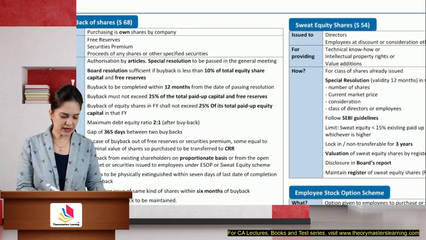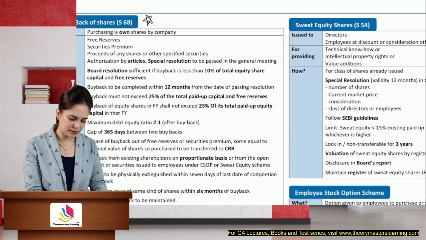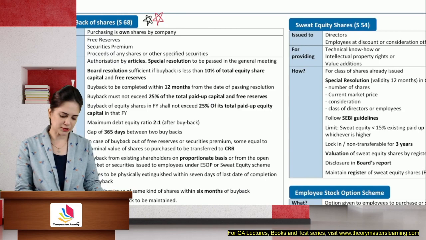Next, let us discuss buyback. Super duper important for exam. Very, very important for exam.